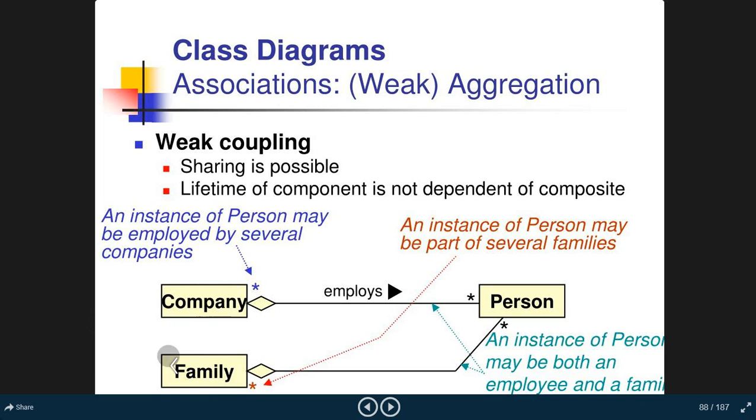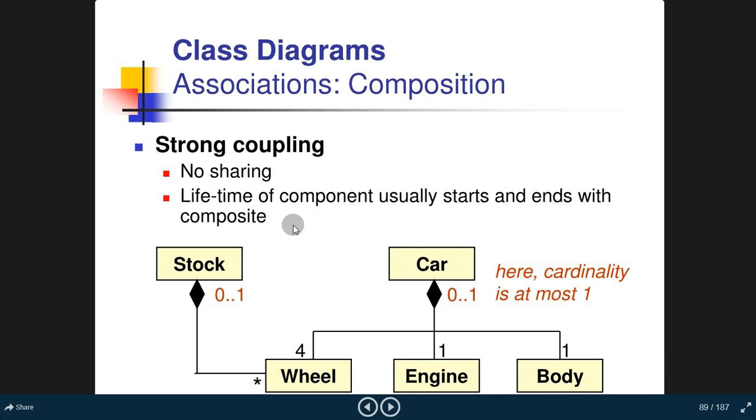So this is the instance, and this is the instance for the object company. All the employees are persons. This instance of person may be both an employee and a family member. It means, suppose this is the company class, the employees are related to a person object and the company object. This specific person instance can be a family member, and can also be a member of a company. So that is the example. Let's go to the next slide.